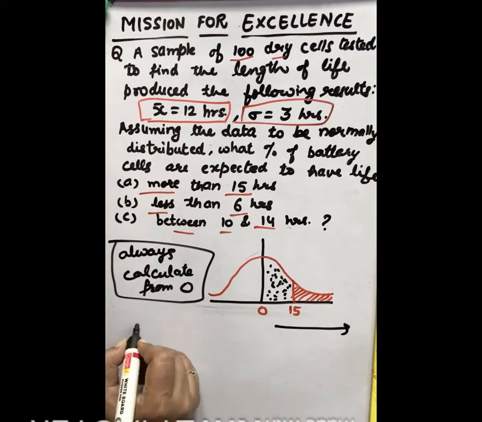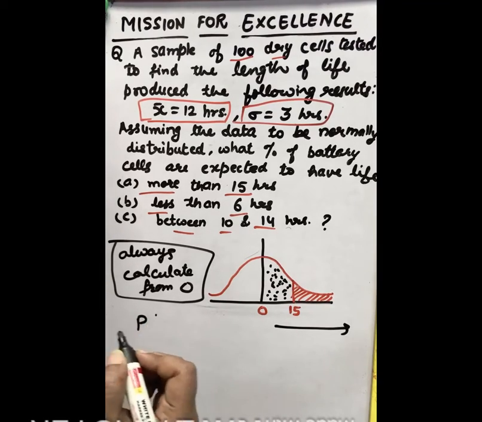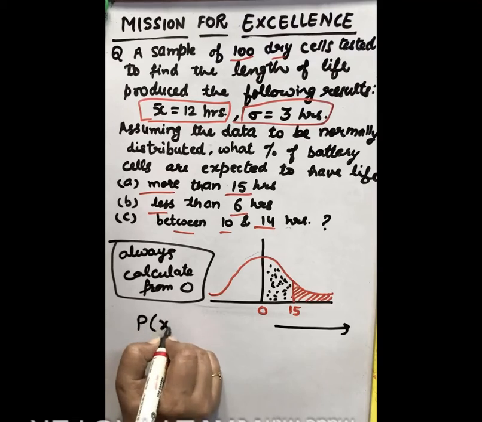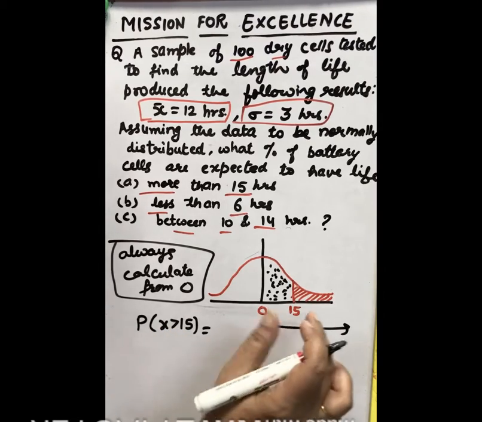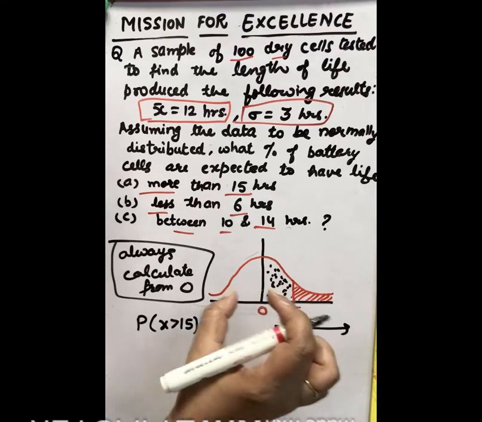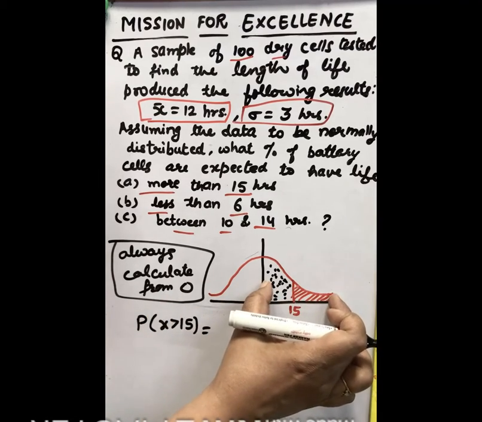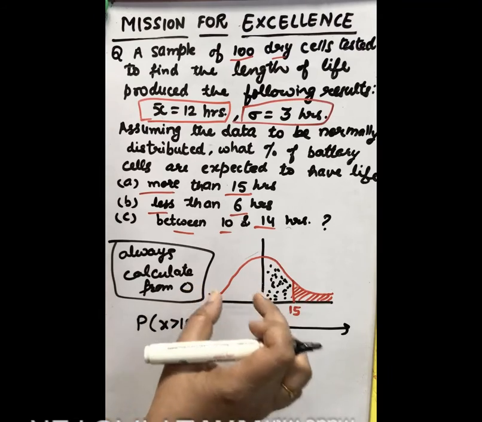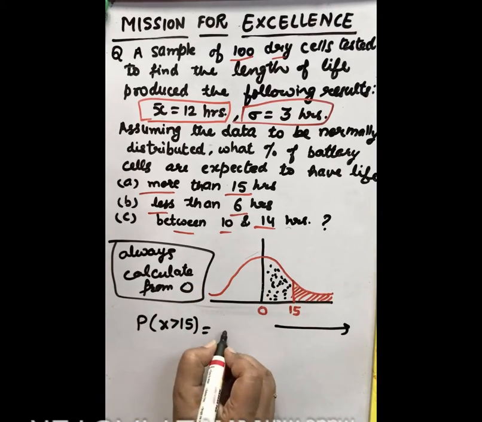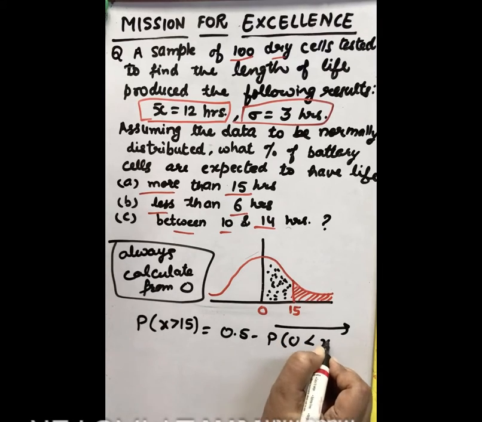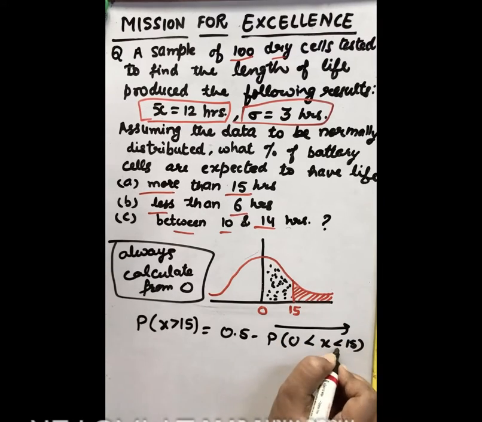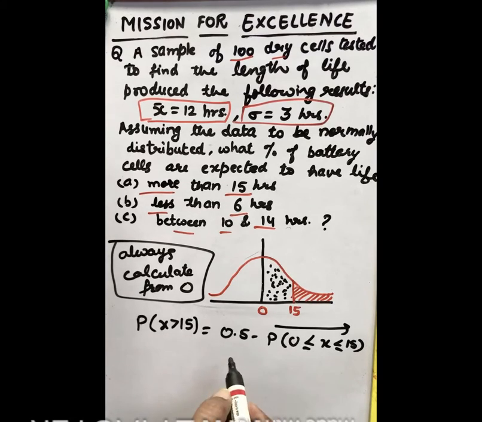So we write here probability of x greater than 15 will be equal to 0.5, as I have discussed, minus probability of x from 0 to 15.